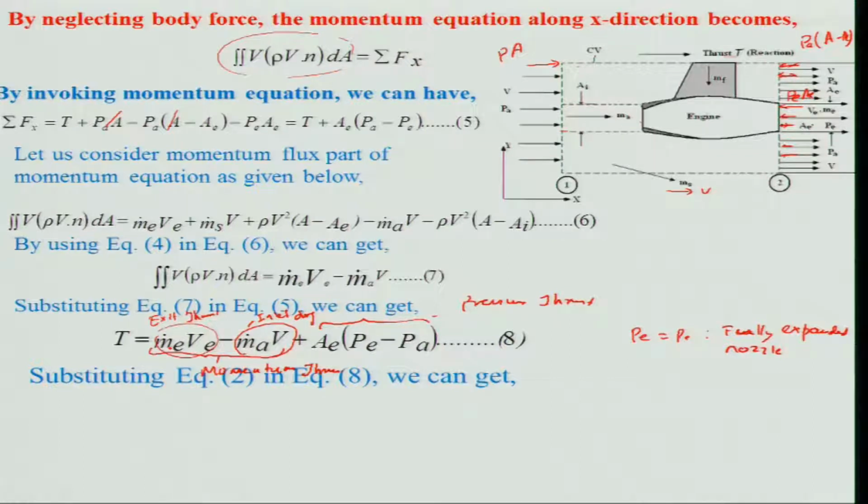Now, we will substitute for m dot E, because we know m dot E is equal to m dot A plus m dot F, that we have already derived. When you substitute these values, I will get thrust is basically m dot A times 1 plus F, times V E minus V, plus A E P E minus P A. How am I doing that?